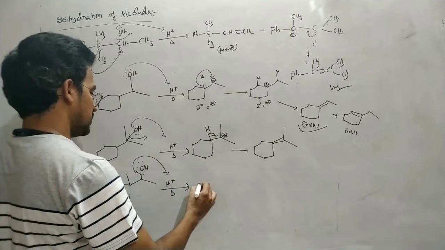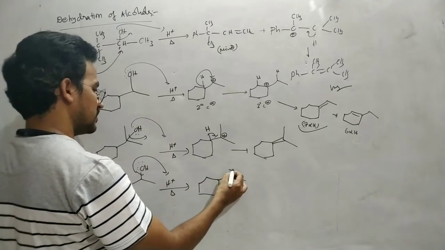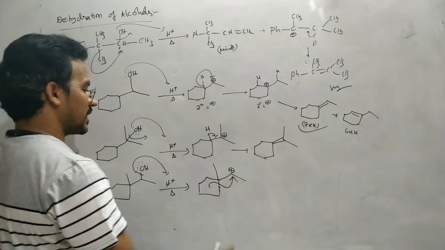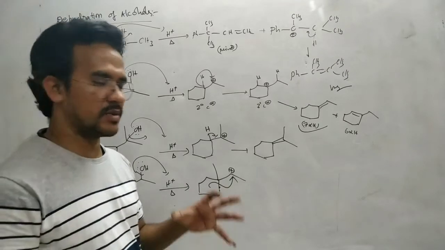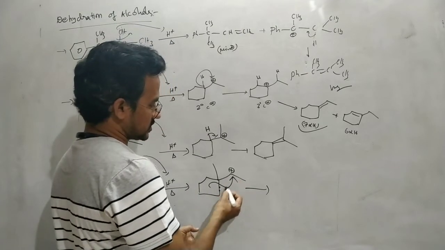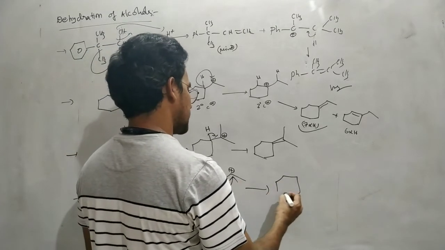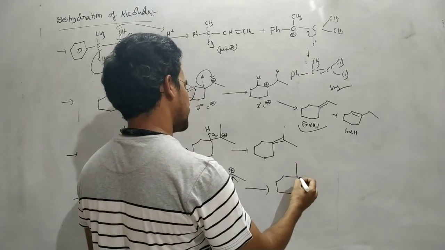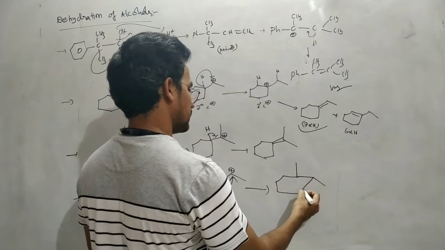Okay, that's it. And next in this one, ring expansion takes place. Protonation by H plus and leaving of the water molecule. So this is the carbocation, but here there is a 5-member ring. This 5-member ring can be expanded to a 6-member ring. Okay, so here the bond forms between these two carbons. So as a result, this one methyl. That's it.